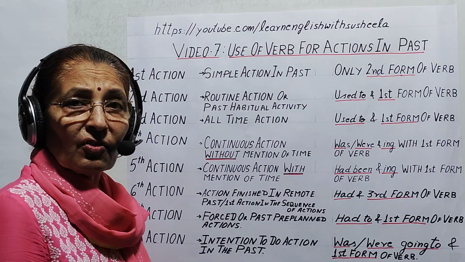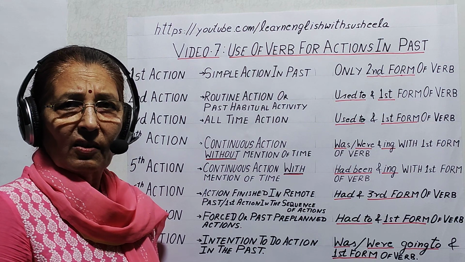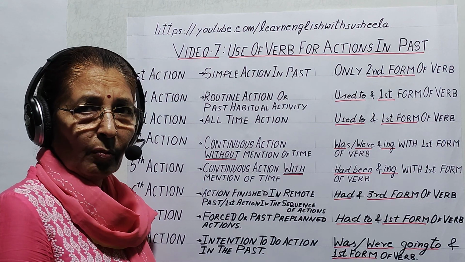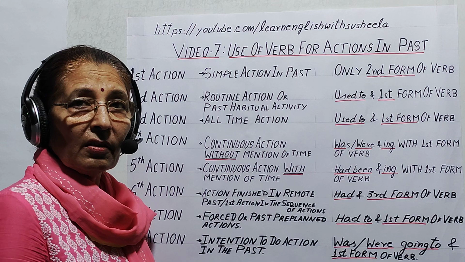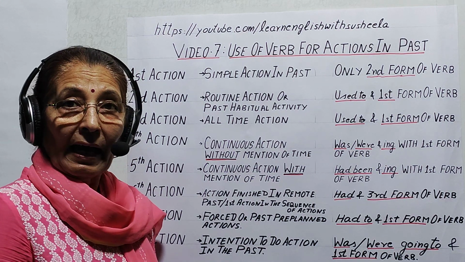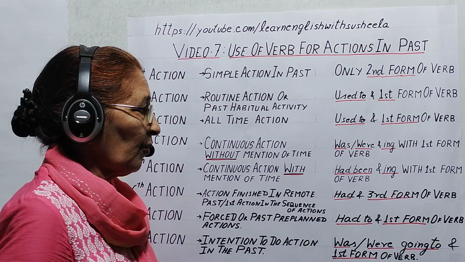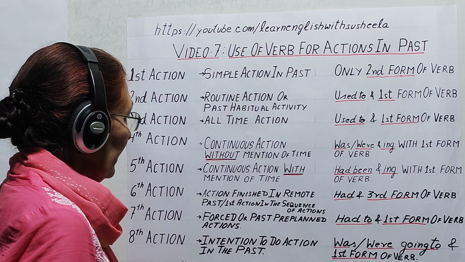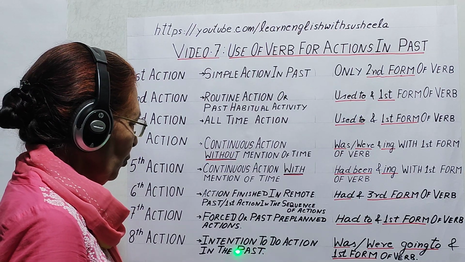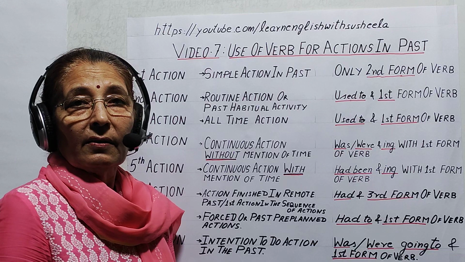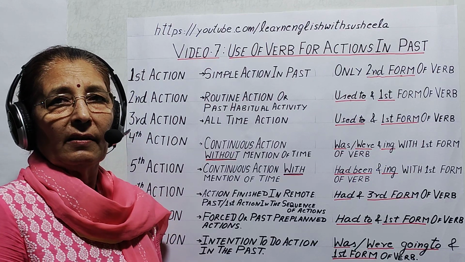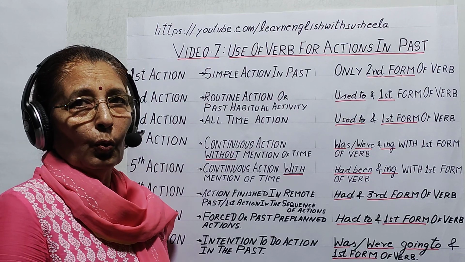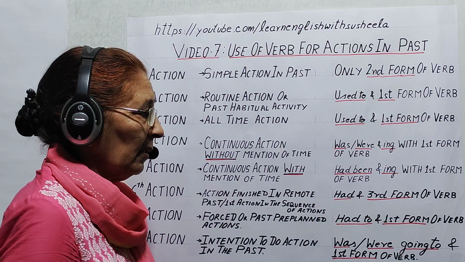So these actions which are forced by circumstances, by our commitment, or by some external authority, there we use had to and first form of verb. Then eighth action, intention to do action in the past. These actions show that there was intention to do the action in the past.